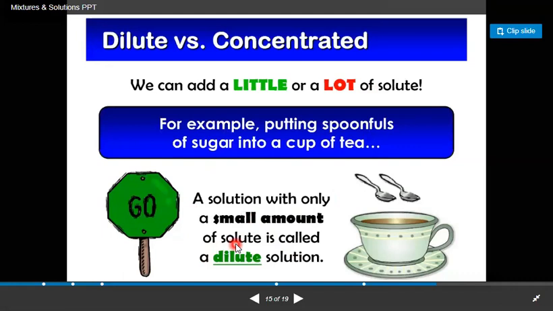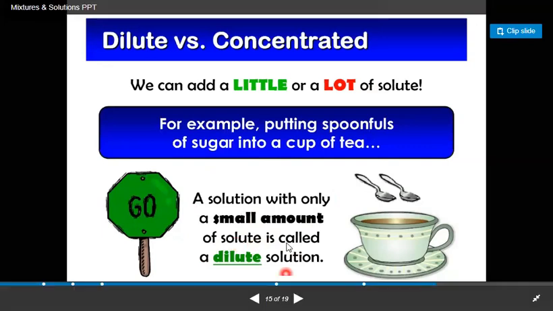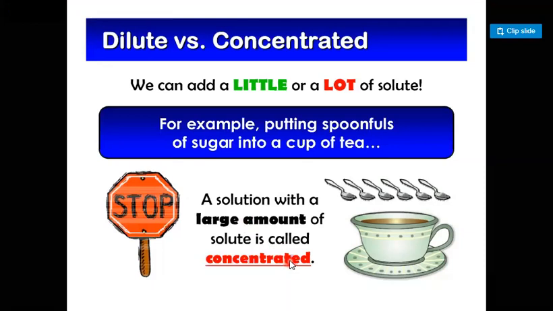For example, in our daily life, if we take a small amount of salt and dissolve it into a liquid, a special type of mixture is formed. This special type of mixture is called a dilute solution. Now, in my next slide, a solution with a large amount of solute is called a concentrated solution. If we take a large amount of salt and dissolve it in some amount of water, then a special type of solution is formed. This is called a concentrated solution.